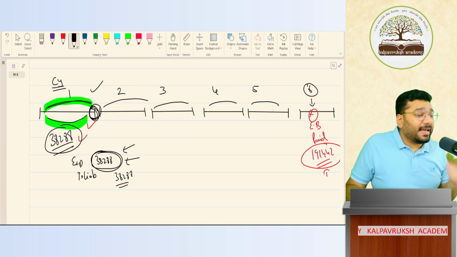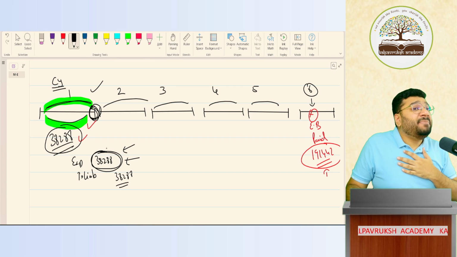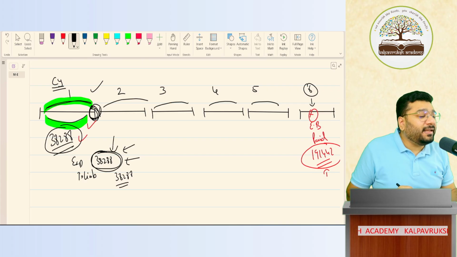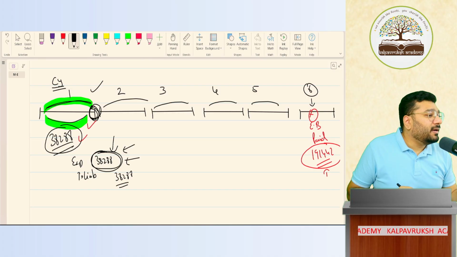But I'm telling you, as a CA, a businessman need not run to work hard to earn this much money. 38,288, you need not run to earn that. No, understand why I'm telling this.